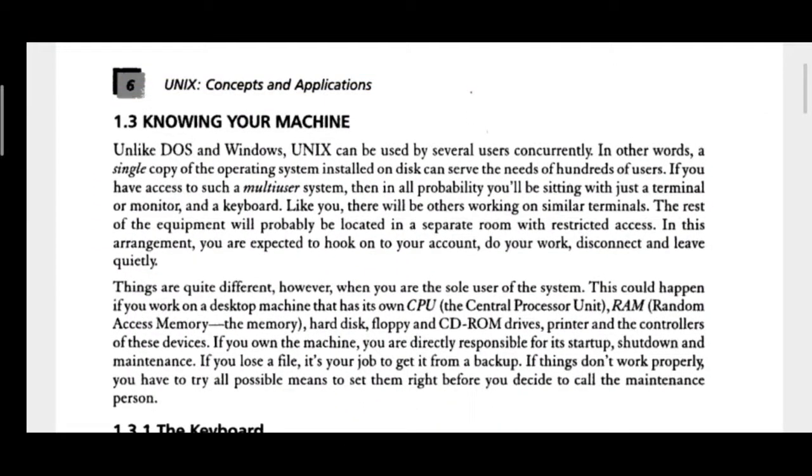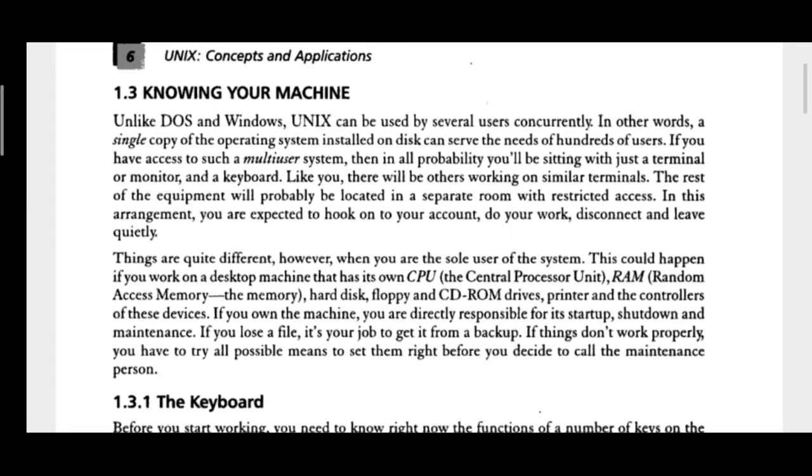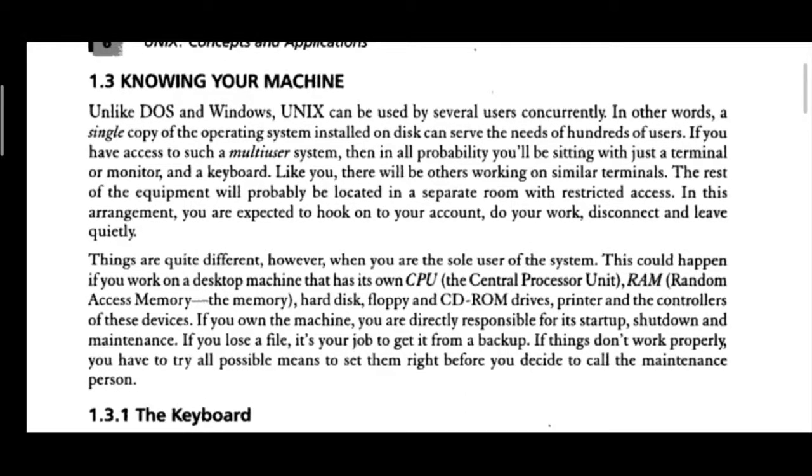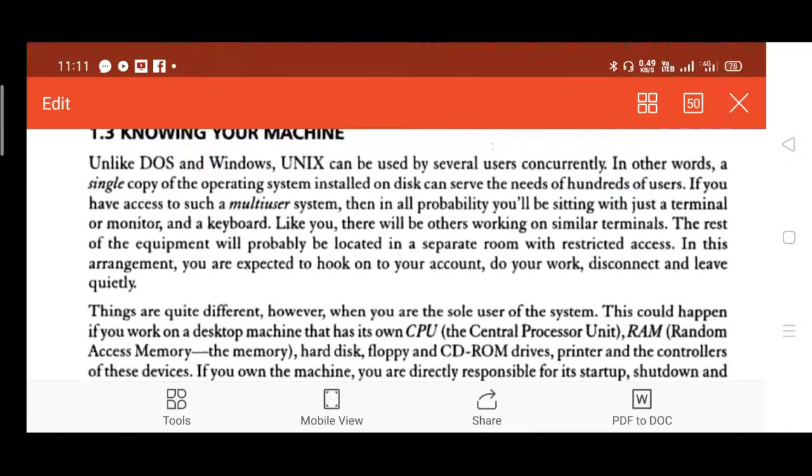Next is about knowing your machine. Unlike the other operating systems like DOS and Windows, Unix can be used by several users concurrently or parallelly. In other words, a single copy of the operating system installed on a disk can serve the needs of hundreds of users. So that is parallel or simultaneous execution of programs with the help of a single operating system. So it is multi-user, that is what they are saying.